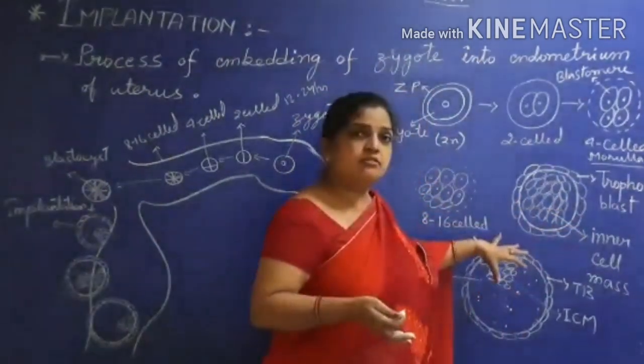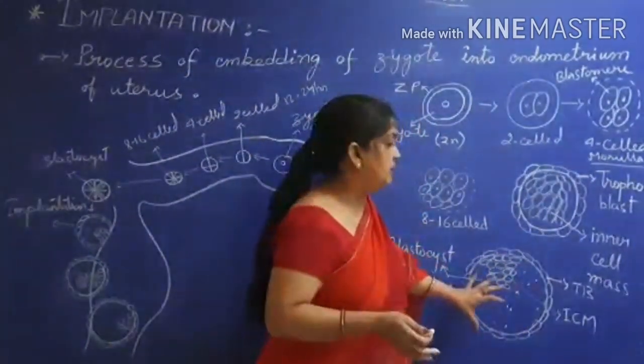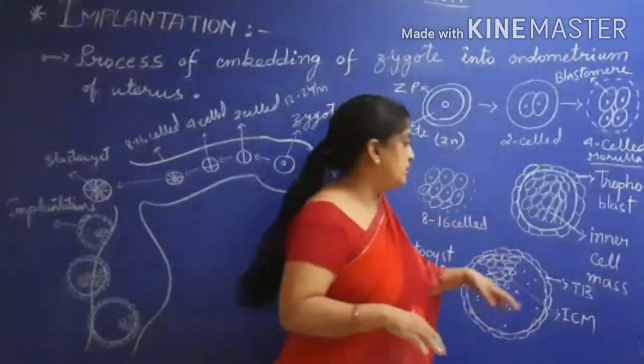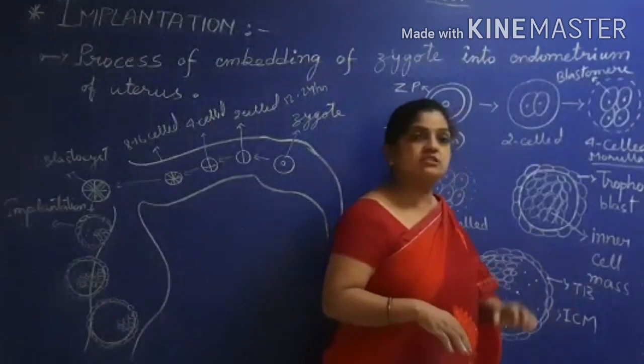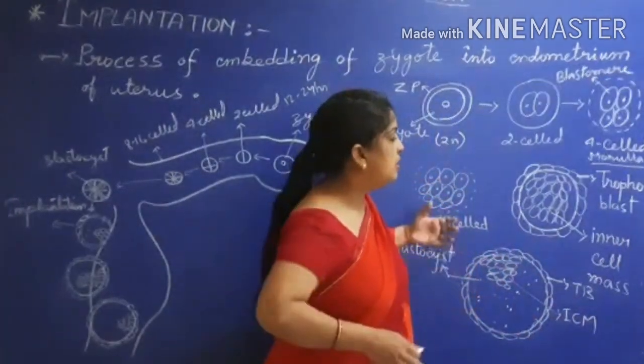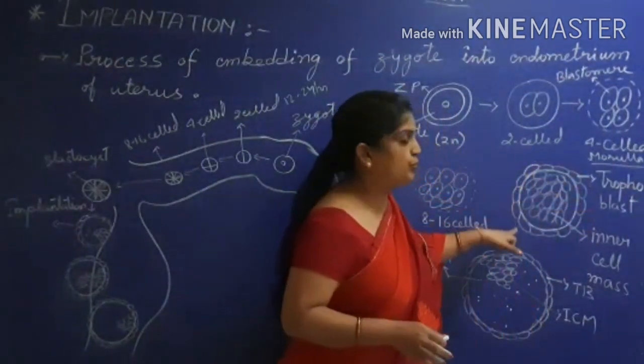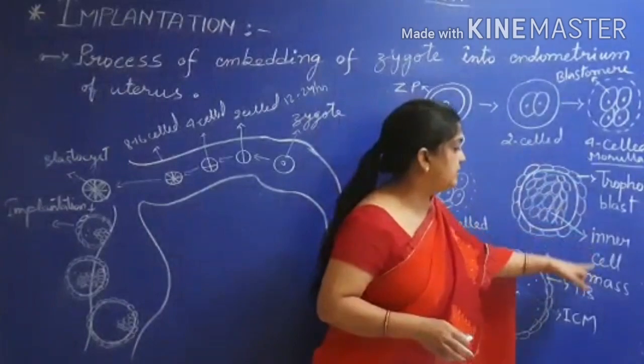Every subsequent year this question and this diagram come up in the board exams, and they ask you to label what this part is, what that part is, and what the function of it is. Every time it comes, every subsequent year. So this is very important. The outermost part is the trophoblast and the inner part is the inner cell mass.